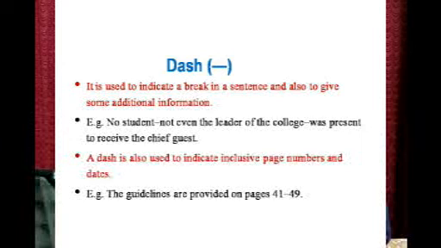Next, a dash is also used to indicate inclusive page numbers and dates. So, when we are writing page numbers from and to, in between you use a dash. Like, the guidelines are provided on pages 41 to 49. So, in between we have a dash.